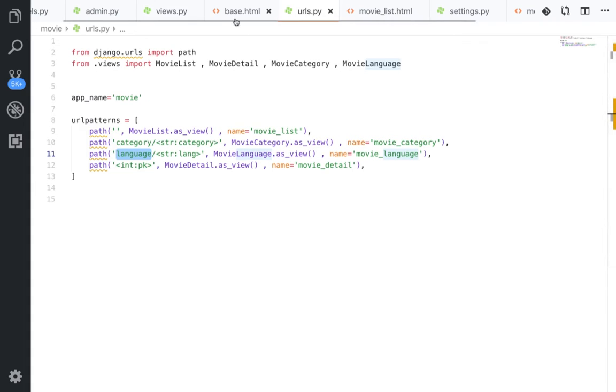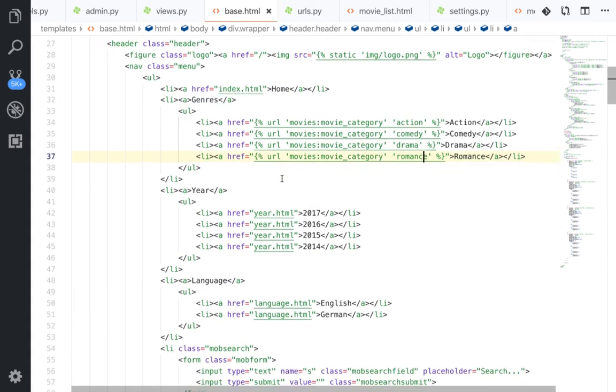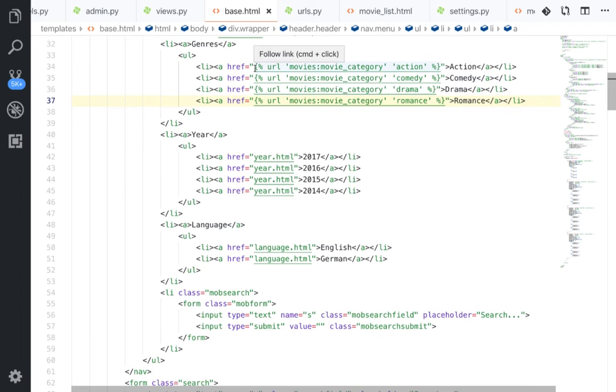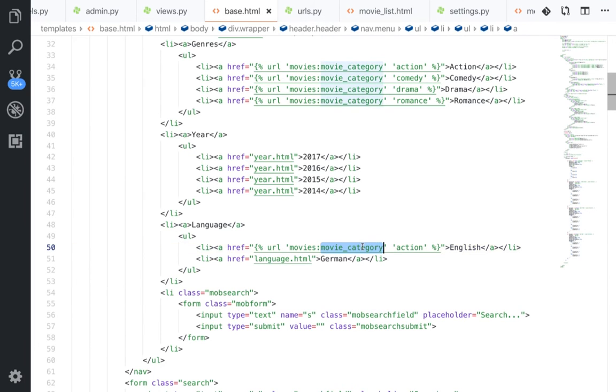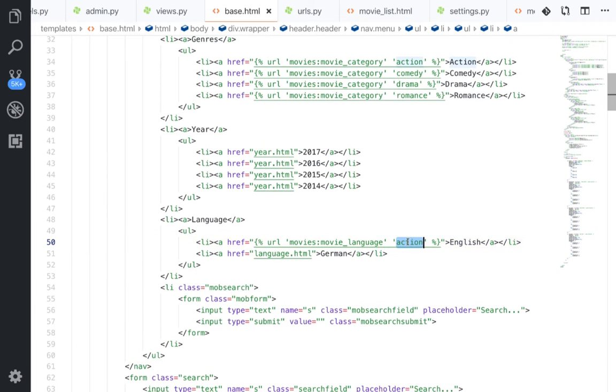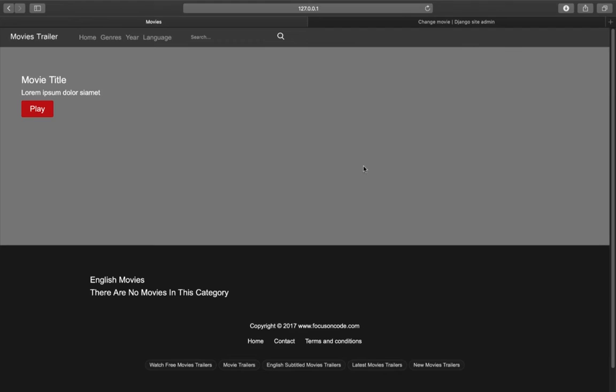Okay, let's do something. Let's open the base, and for the language, I'm gonna take this, and in here, I'm gonna move this, and I'm gonna add movies. The movie language, and here I'm gonna add English. So now, I refresh this, and from the language, I press on English.